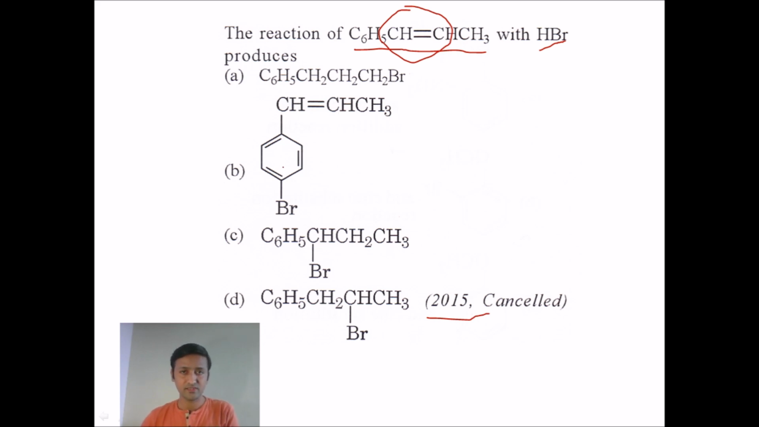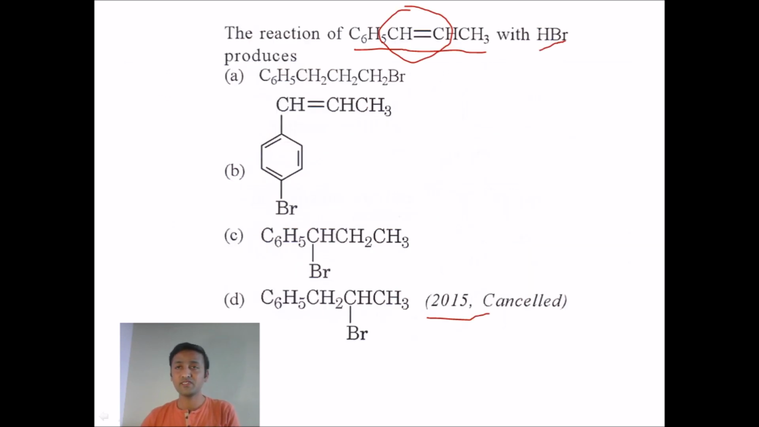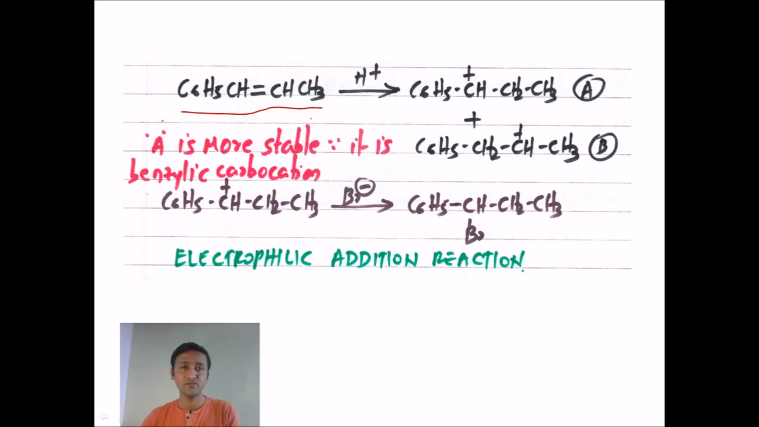Let me see the reaction first, then you can arrive at a solution. The molecule starts with C6H5, CH=CH. First, the acid HBr donates a proton, so the first step is protonation. There is a double bond here, so this H plus may go to either carbon atom. So we have two possibilities, or two different carbocations possible. I have taken the first carbocation as A, and the second carbocation as B.